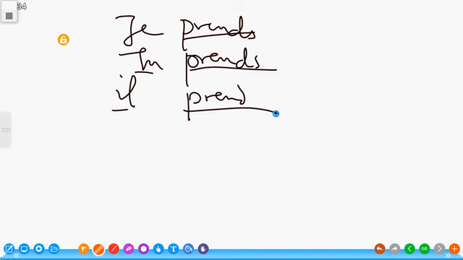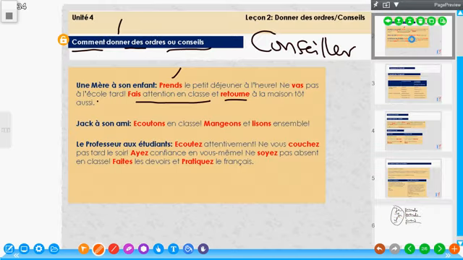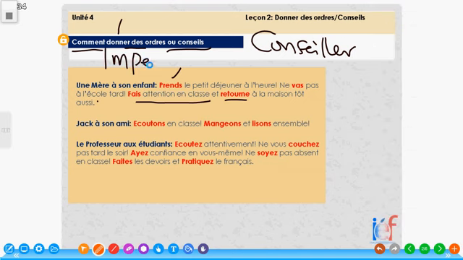But if you look at what we have here, there are no pronouns. That is, there are no je, tu, il, elle, nous, vous, ils, elles. So basically, imperative is the art of using the verbs only without their pronoun. When we're using the verb only, we are basically using them to give orders.